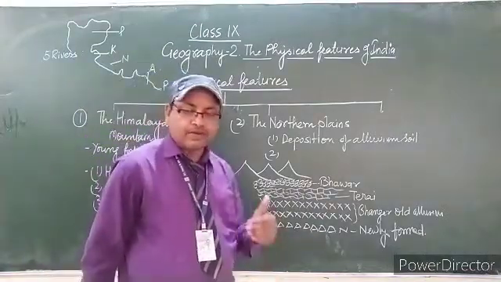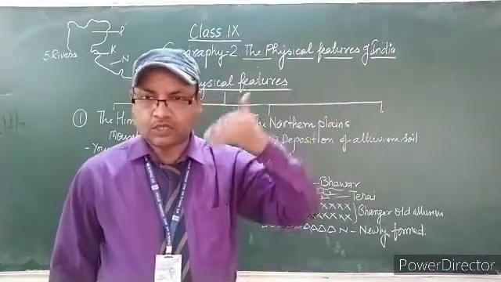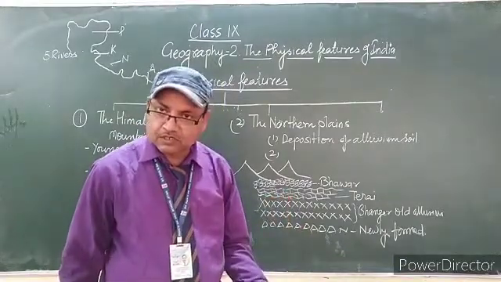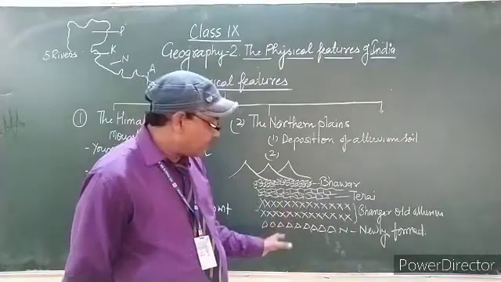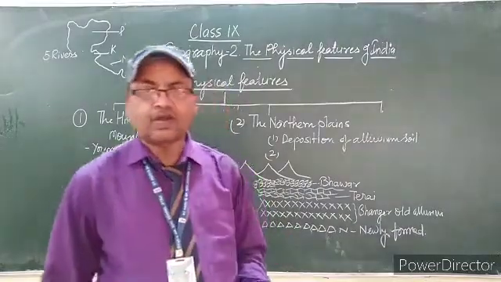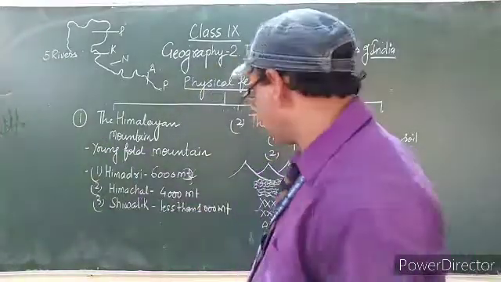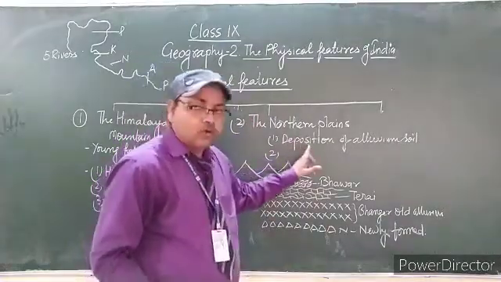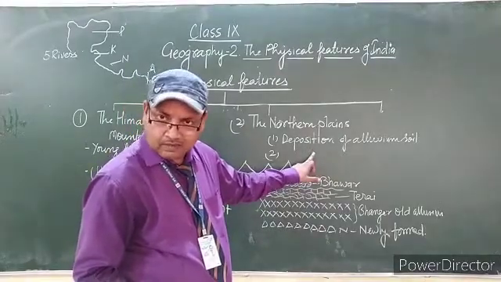The last part: when new particles of stone travel again and go ahead, they are soft in nature and can be broken into pieces easily. This soft area of stones or particles having water is called khadar, or newly formed alluvial soil. So one thing is very clear: northern plains are formed due to the depositional work of stones or particles.